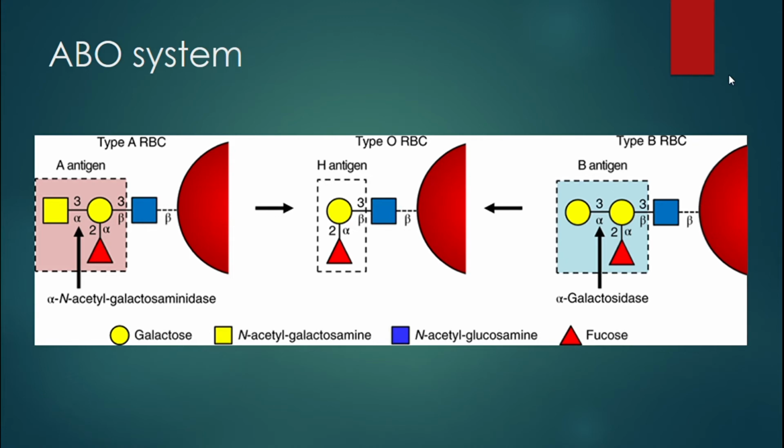That means you will have a constant H antigen; whatever your blood group is, you have H antigen in your body.